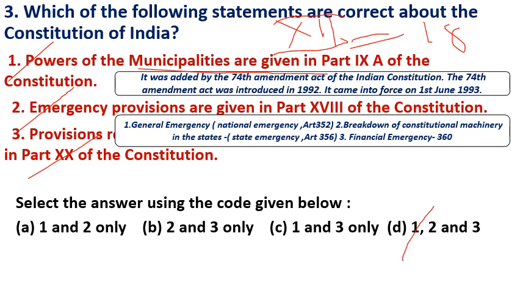According to Article 356, the President imposes his rule in the state when the constitutional machinery has failed in the state. Third type of emergency, financial emergency. The President imposes financial emergency when India is facing a financial threat, or a threat to the financial stability or credit of India. The President imposes financial emergency under Article 360. But financial emergency has not been imposed even a single time.